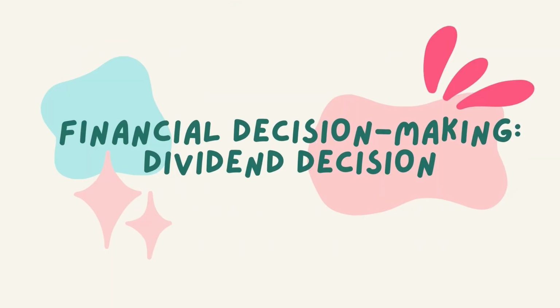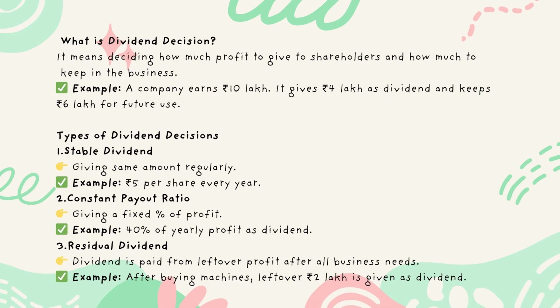Financial decision-making. Dividend decision. What is dividend decision? It means deciding how much profit to give to shareholders and how much to keep in the business. Example, a company earns 10 lakh rupees. It gives 4 lakh rupees as dividend and keeps 6 lakh rupees for future use.